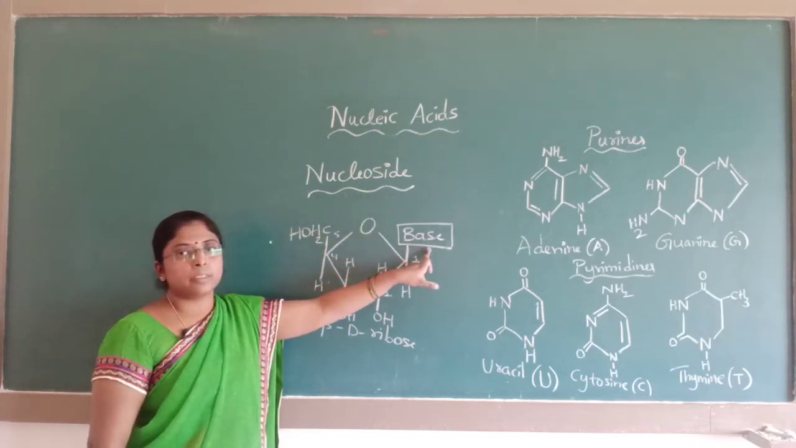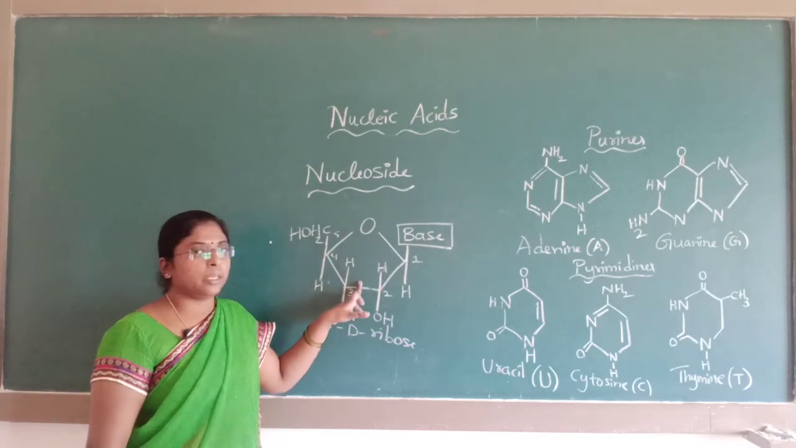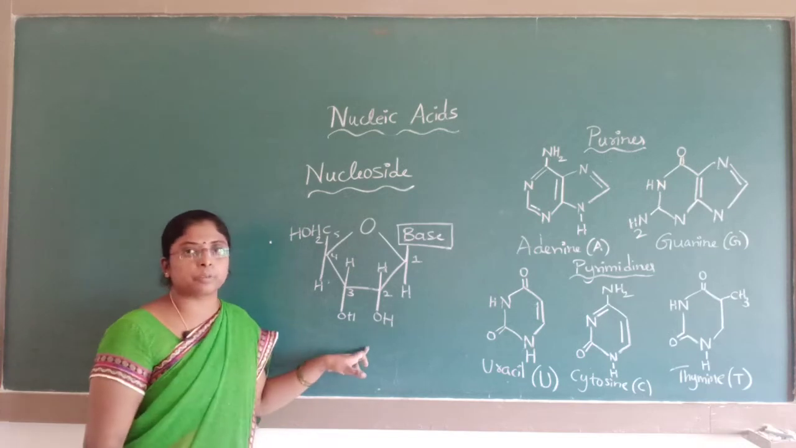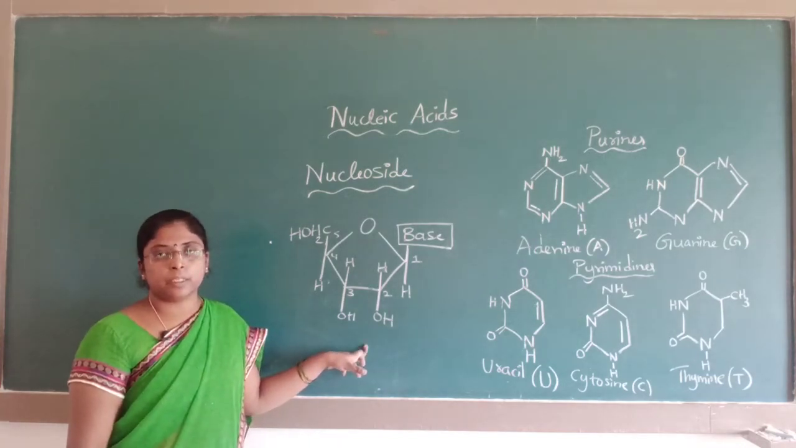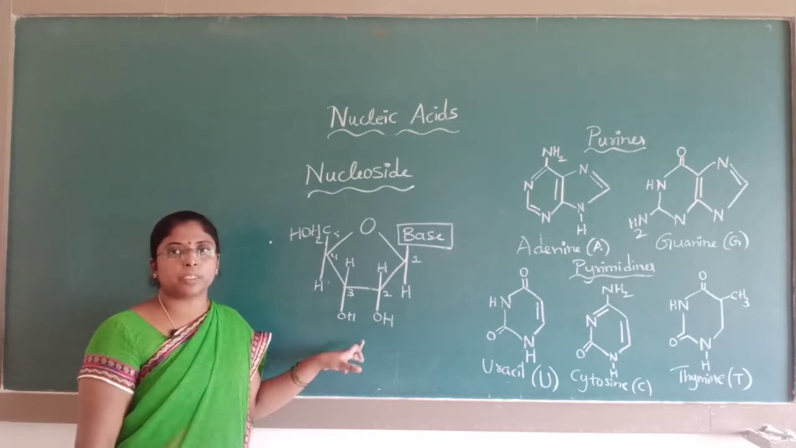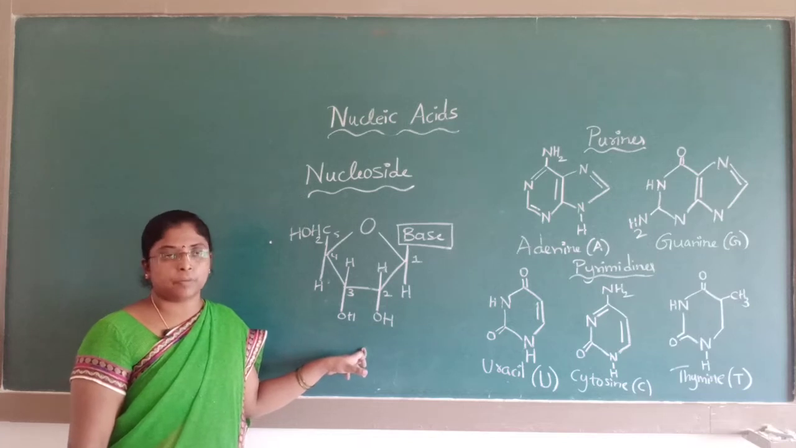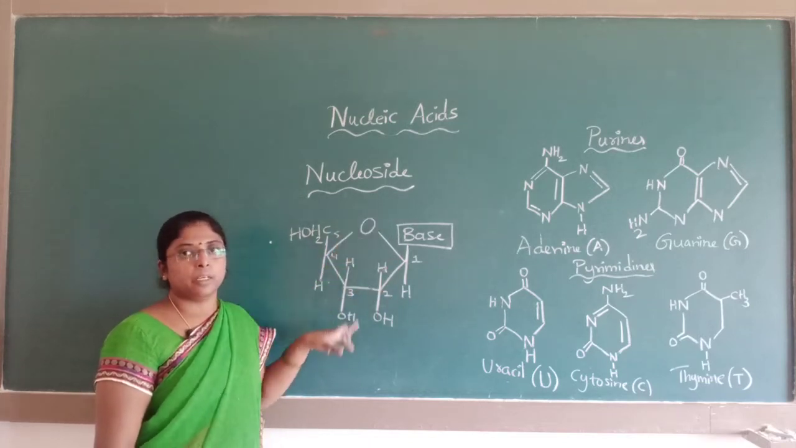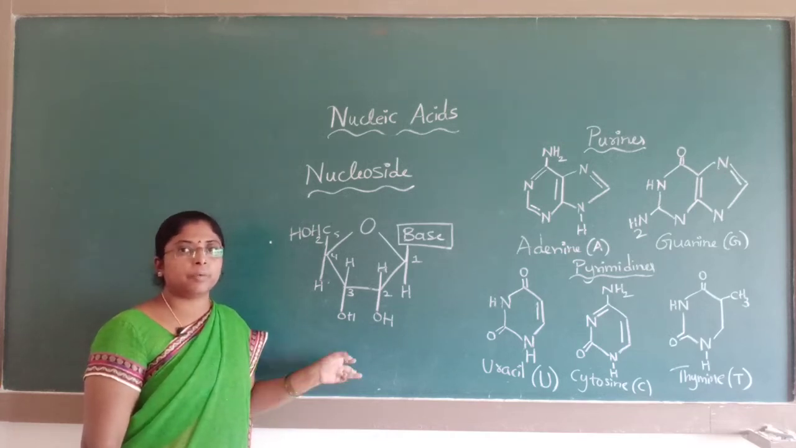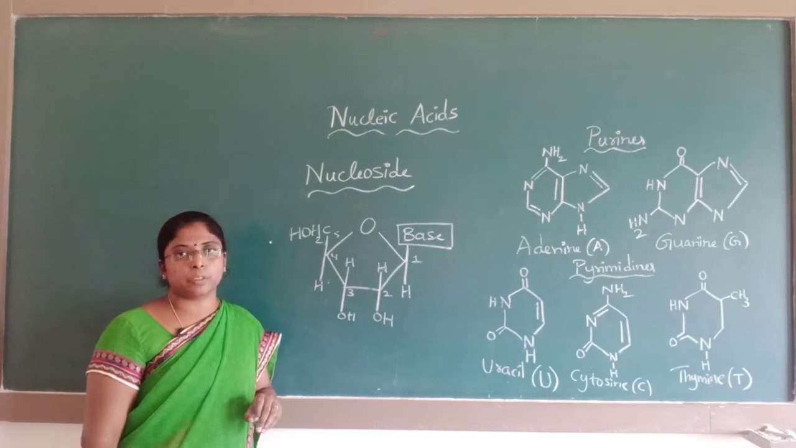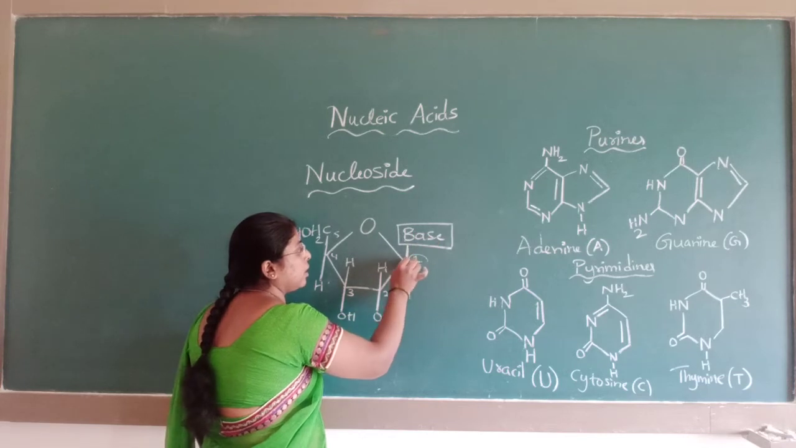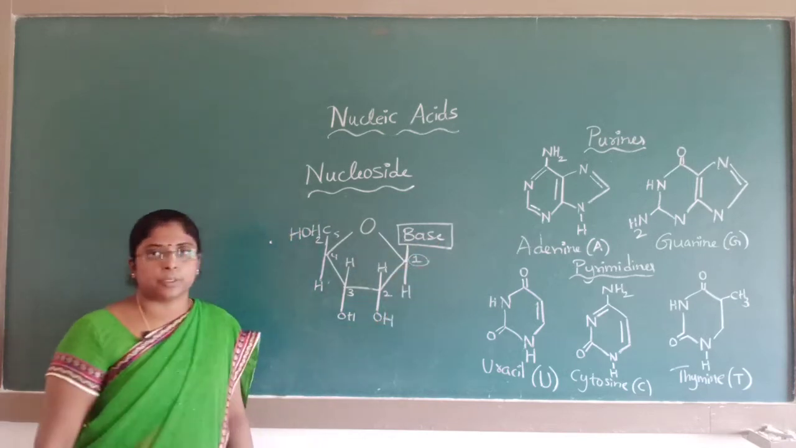Nucleoside is the condensation product of a base and a sugar. Here the sugar present is ribose. It may be beta D ribose, or it may be beta D 2-deoxyribose. If it is RNA, the nucleoside contains ribose as the pentose sugar. If it is DNA, the sugar will be beta D 2-deoxyribose. The base is present at the C1 carbon atom of the pentose sugar.